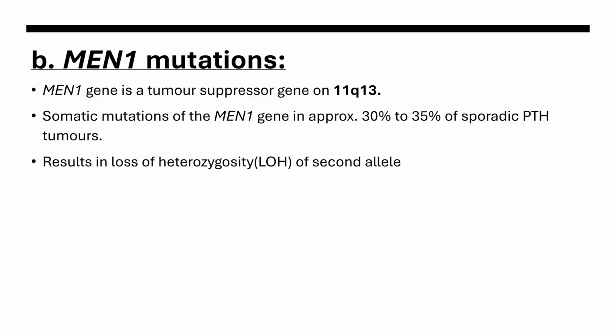This somatic mutation of the MEN1 gene results in loss of heterozygosity of the second allele, and this is also found in familial parathyroid adenomas.